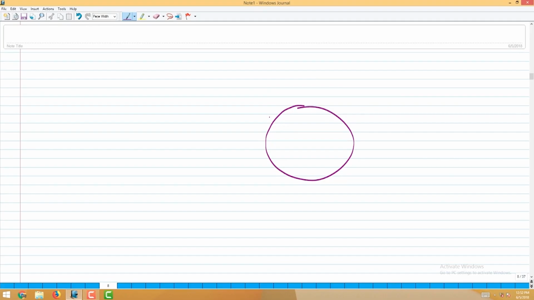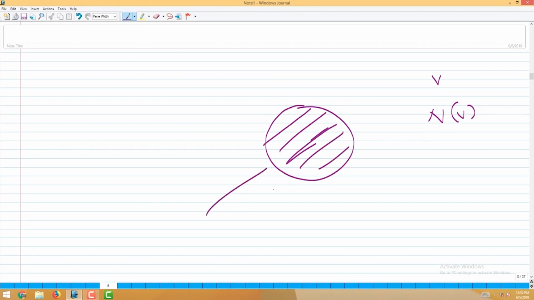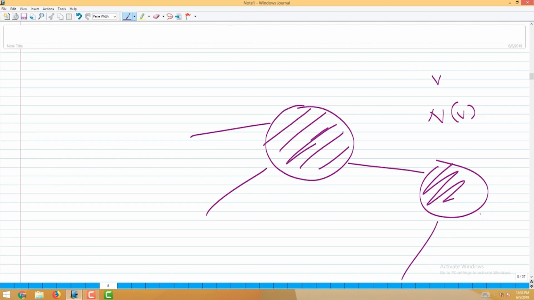And now here we have the new vertex, and its neighborhood is a clique. That clique may be a maximal clique by itself. In that case, just the neighborhood N of v, the set of neighbors of v, will be a maximal clique somewhere here, right? So somewhere it will be, maybe this one, right.